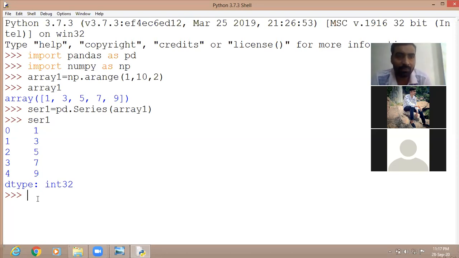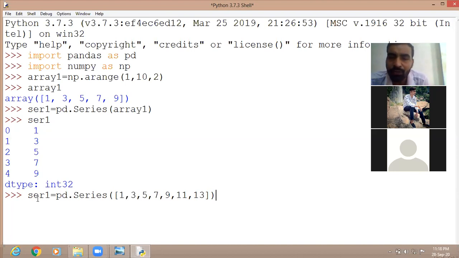Like here you can see. Instead of writing array, we can also write the values directly. See here how we can again make the same series. Series 1 equal to pd dot series. Now this time I will not write array. I will write the values directly. pd dot series, then directly the values in the form of a list, like 1, 3, 5, 7, 9, 11, like this you can continue, 13. Okay. Then close.